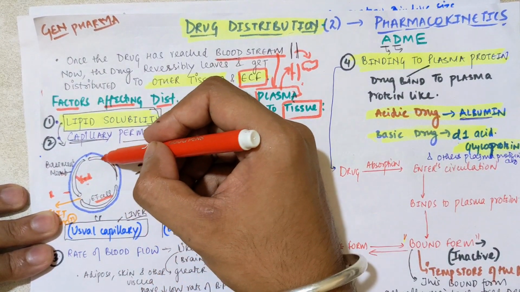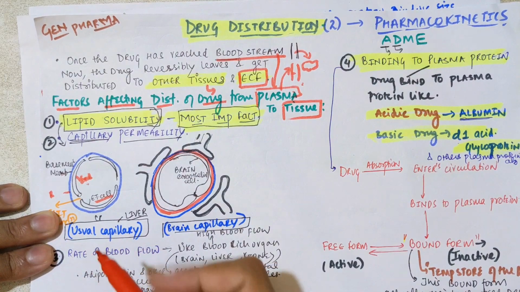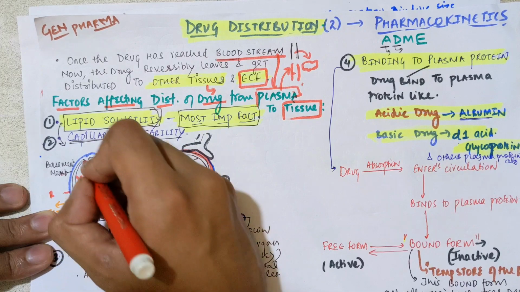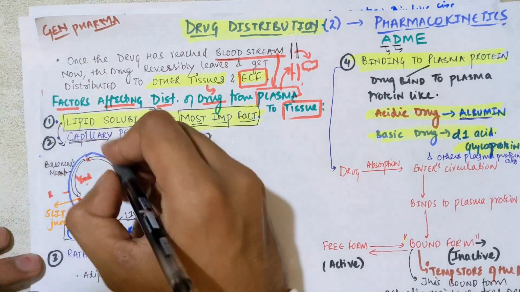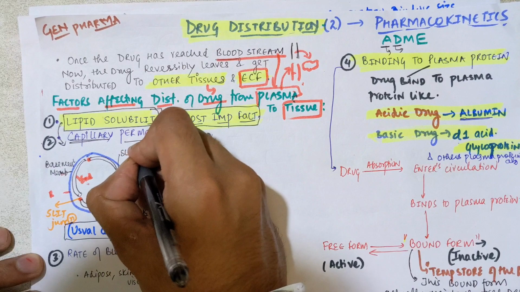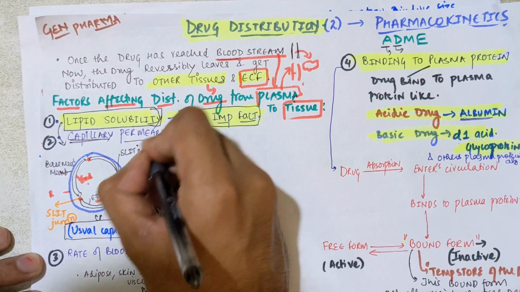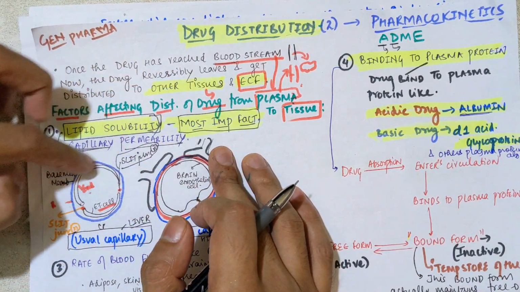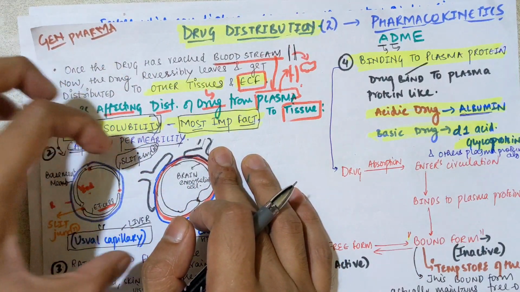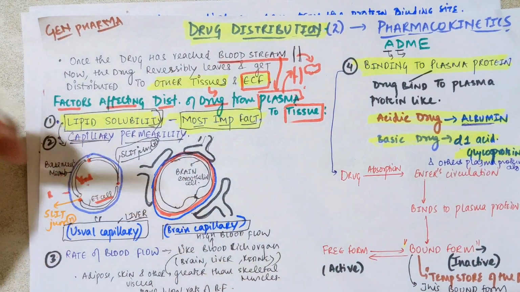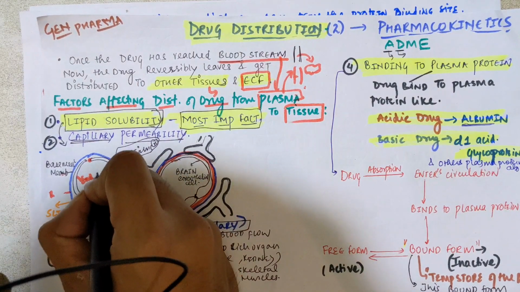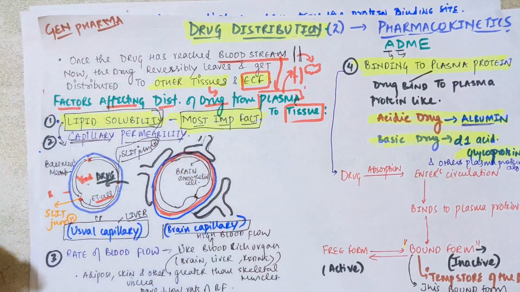Clear? In the normal organ capillaries, we have slit junctions. You can see these gaps here. These are called slit junctions. You can say these are paracellular spaces, or large spaces between the endothelial cells through which the drug can pass. So the drug can go inside from these capillaries. Clear?